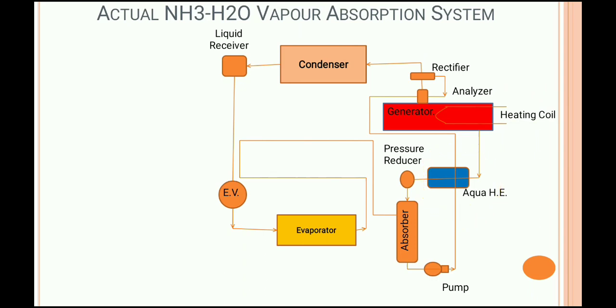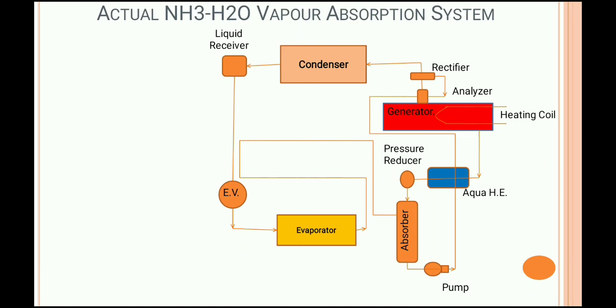Therefore this rich solution which goes from the pump to the generator is treated as a hot fluid, sorry, a cold fluid. And the weak solution of NH3 which is coming out from the generator and goes to the absorber through the pressure reducer is treated as a what?